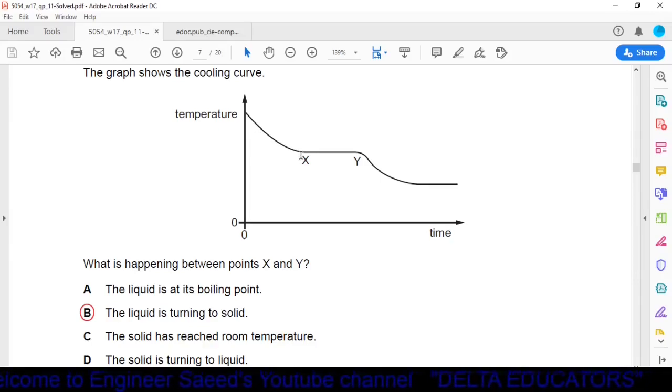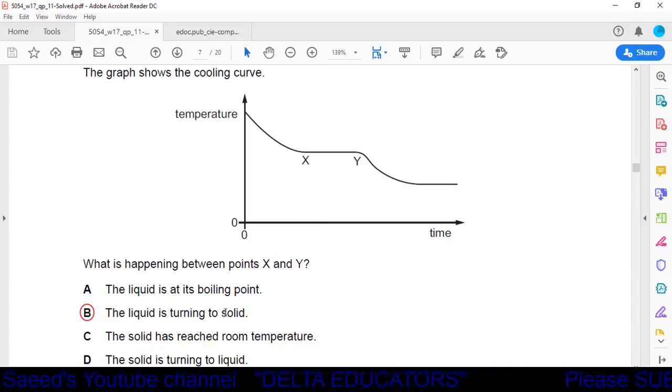convert into a solid form. And this point is represented by alphabet X. From X to Y, this liquid wax is converting into a solid state. When it is converted completely into solid form at point Y, then its temperature will again start decreasing. So in between X and Y, this molten wax is solidifying. So option B is the correct one.